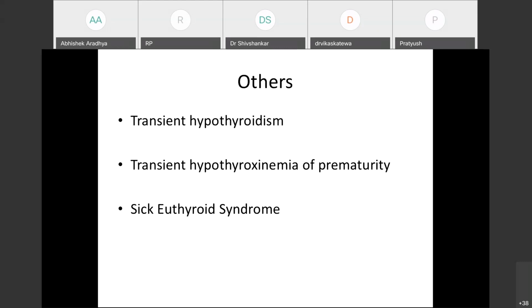The other forms which we see are transient hypothyroidism, which is not actually a primary permanent hypothyroidism. This is a transient form picked up on neonatal screening, and usually it resolves by 3 years of age. We also hear frequently about transient hypothyroxinemia of prematurity and sick euthyroid syndrome. I will discuss in detail about all these entities later.